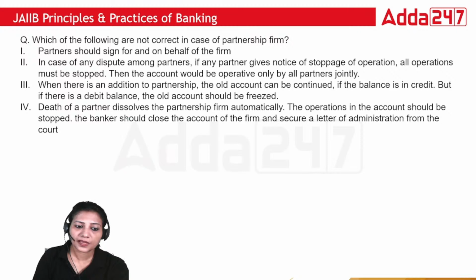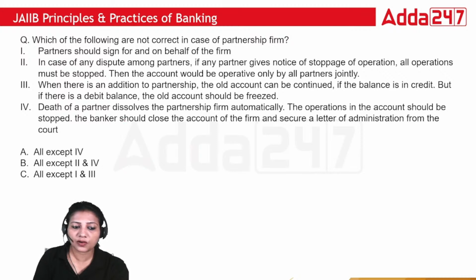Four, death of a partner dissolves the partnership firm automatically. The operation in the account should be stopped. The banker should close the account of the firm and secure a letter of administration from the court. Options: all except 4, all except 2 and 4, all except 1 and 3, or all are correct.